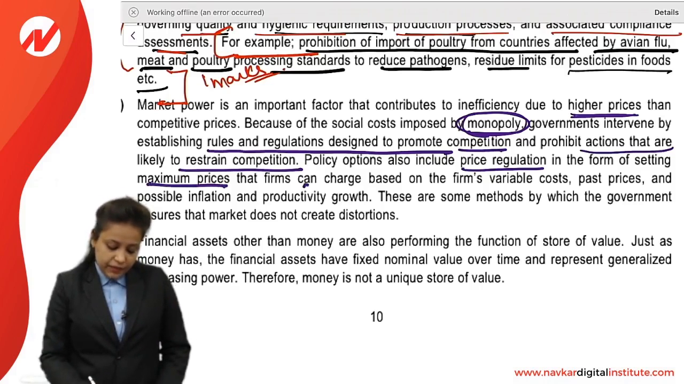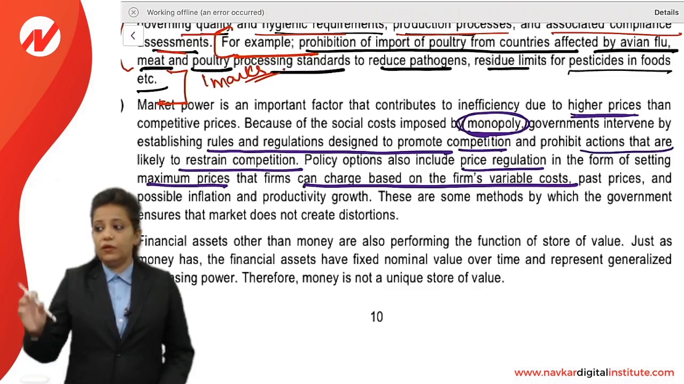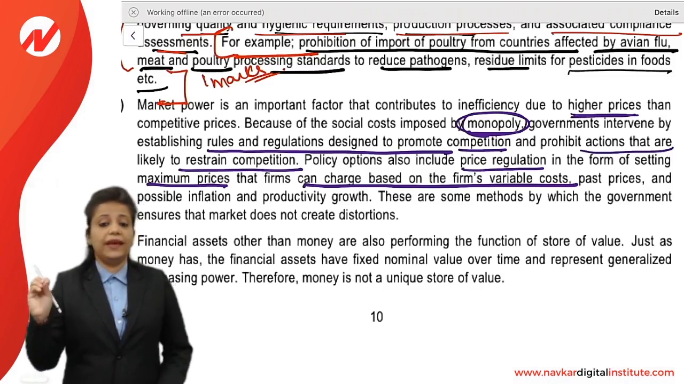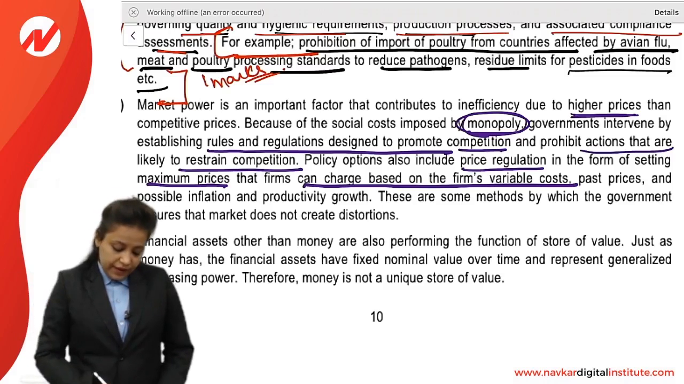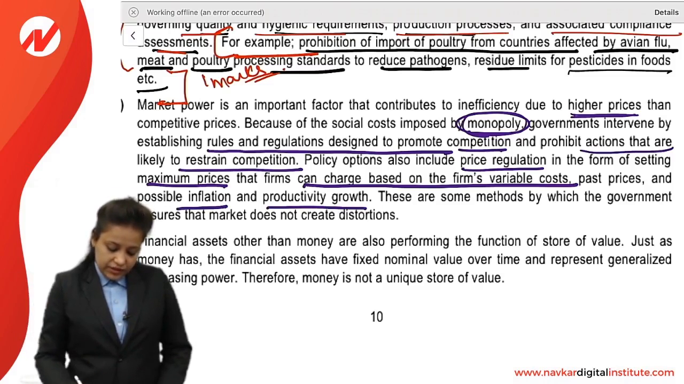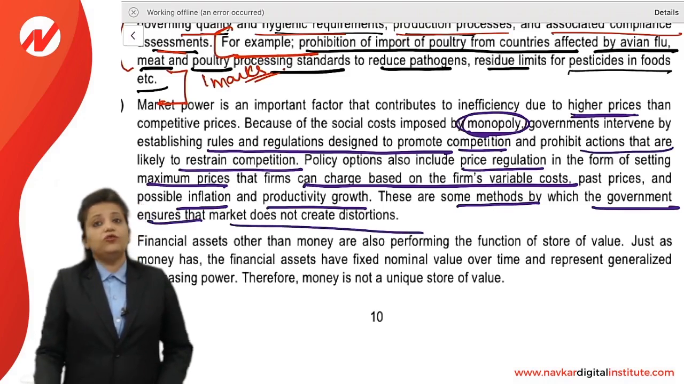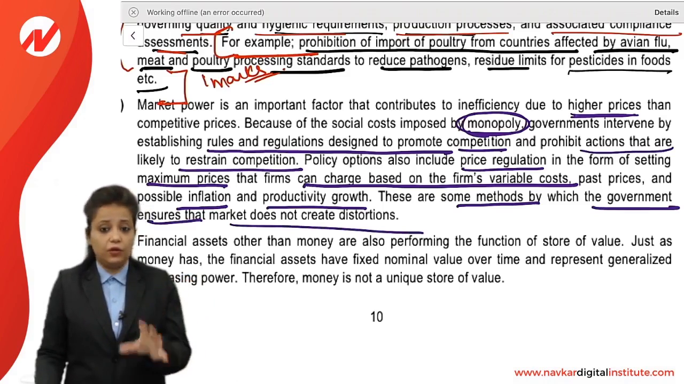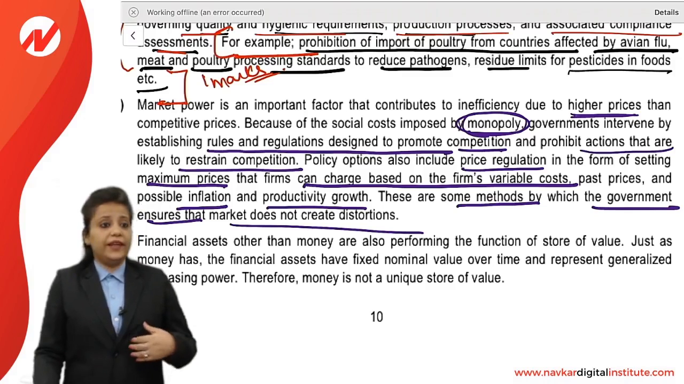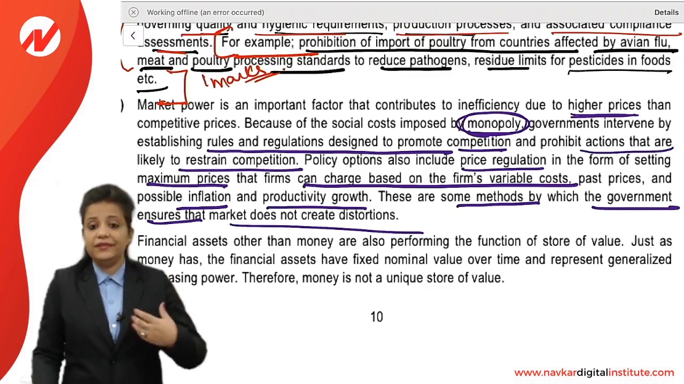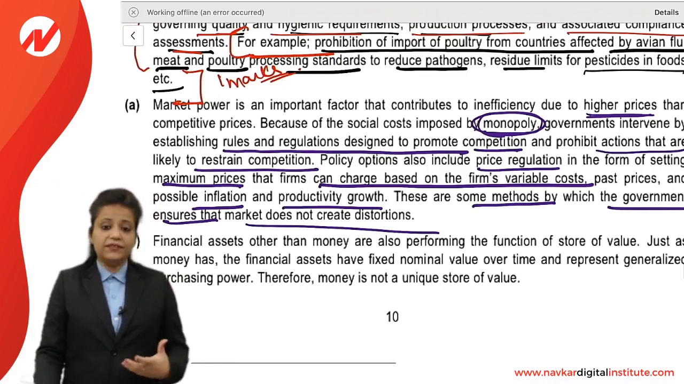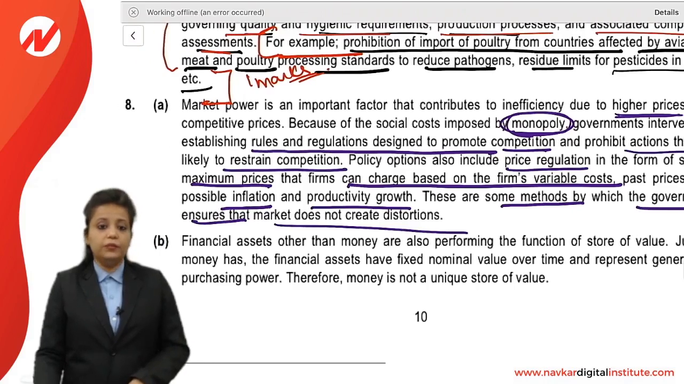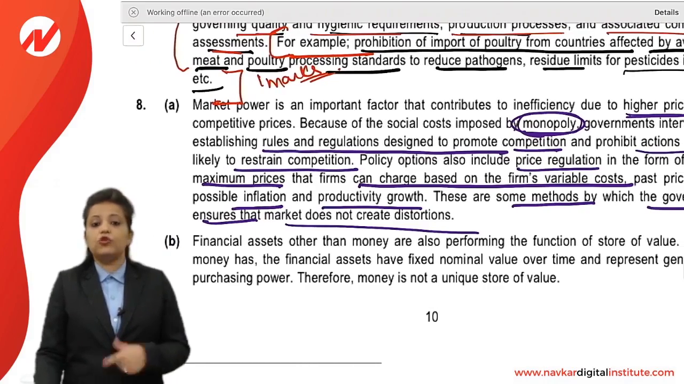That is the maximum price that the firm can charge. So the government can put a maximum price that the firm can charge for the product, and watch for possible inflation and productivity growth. These are some methods by which the government ensures that the market does not create distortion. The government can put price control on the product. The government can try to prohibit monopoly and increase competition in the market. So these are the steps the government can take to stop the monopoly, or to stop the market power.